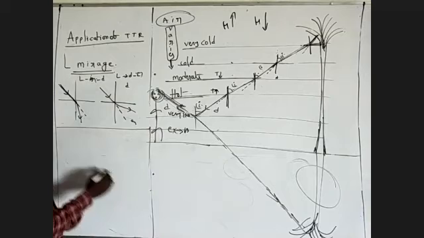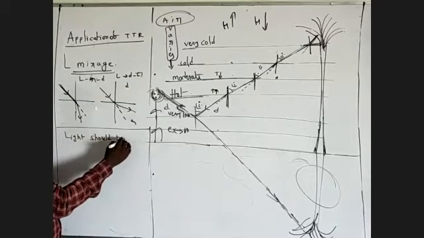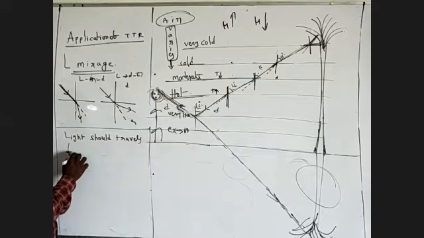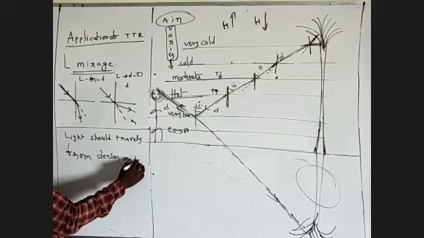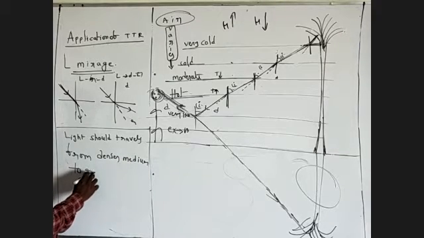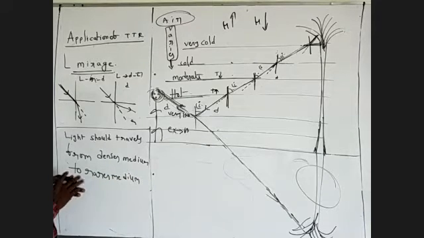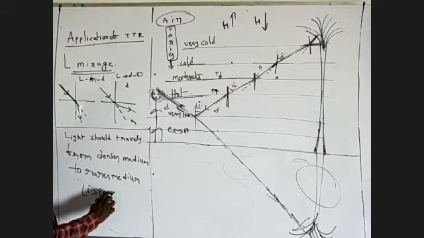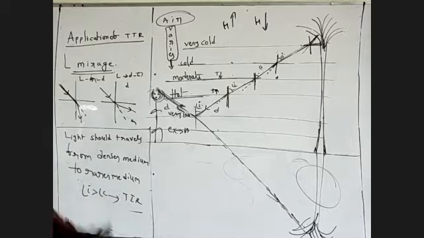Now, condition number one: light should travel from denser medium to rarer medium. Condition number two: angle i is equal to or greater than critical angle C. This is what we call total internal reflection.